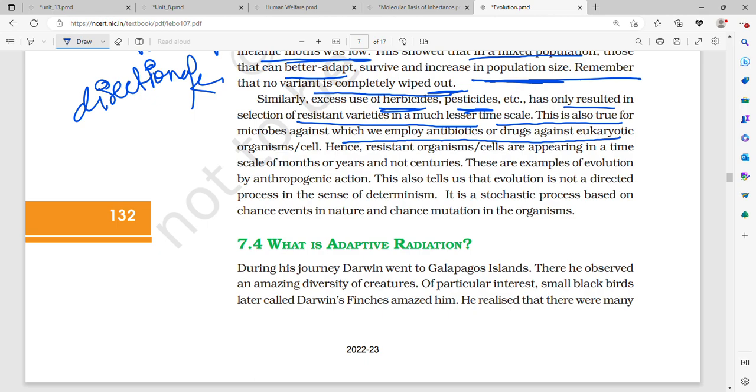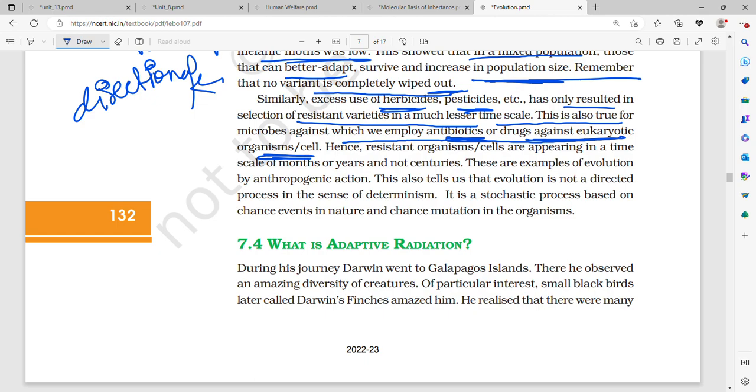The resistant ones outbred the non-resistant ones, and now the selection of resistant varieties took place in a much shorter time scale because of increased use of pesticide and herbicide, and because of more population, urbanization, industrialization, that is, more food demand and more economic pressure. This is also true for microbes against which we employ antibiotics, or drugs against eukaryotic organisms or cells.